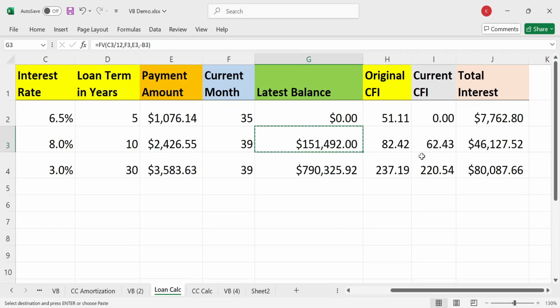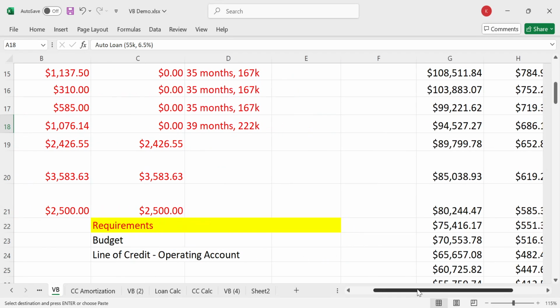But just for this one right here, so that we don't take up too much time during this demonstration, I'm just moving the loan to the line of credit. And the mortgage, which has a really high cash flow index, which means it sucks up very little cash flow compared to the loan amount, is the one we don't want to replace with a line of credit. We definitely don't want to do that. That's bad news, and I've talked about that in other videos.